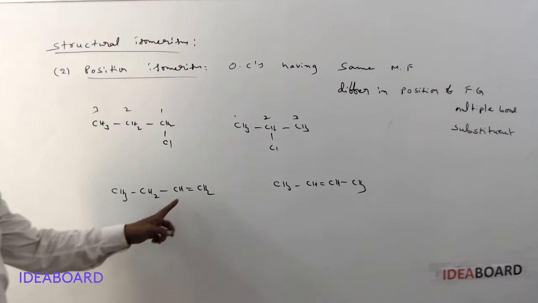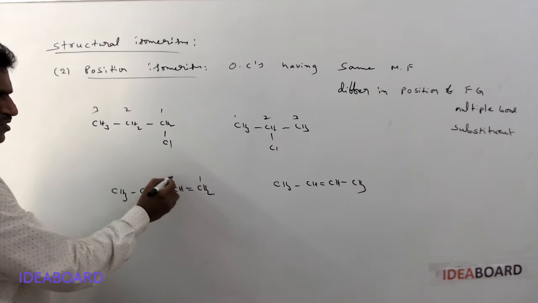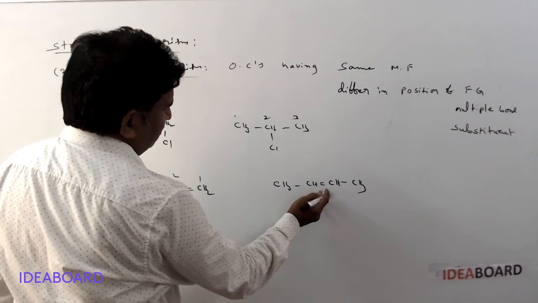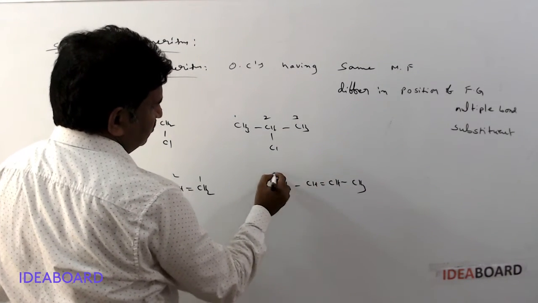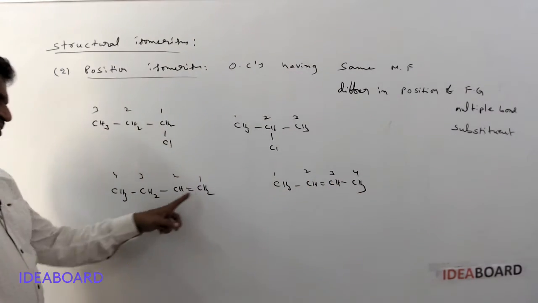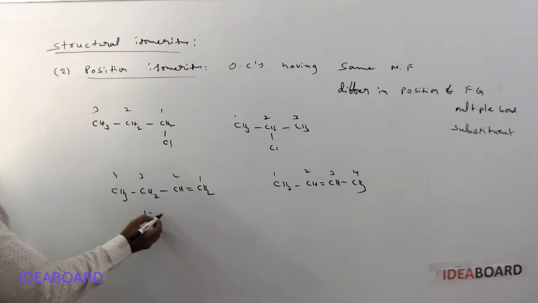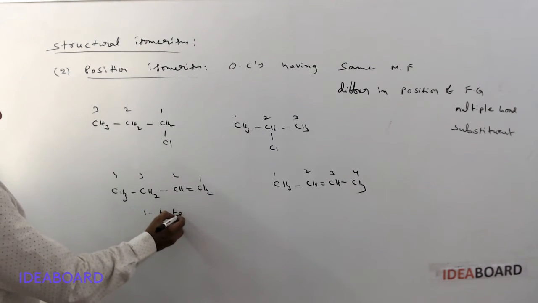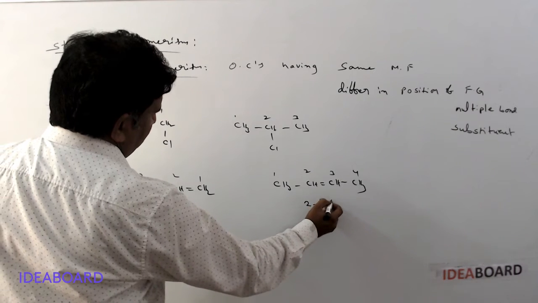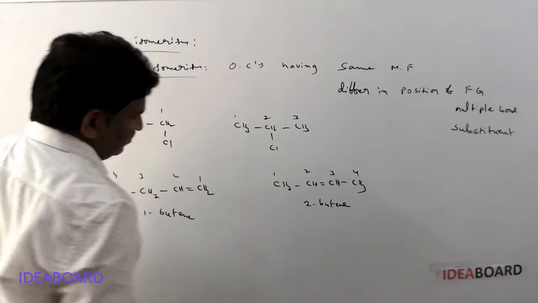Here the double bond is present on the first carbon. It is 1, 2, 3, 4. Here the double bond is present in the middle. So 1, 2, 3, 4. So this compound is known as 1-butene, but this compound is called 2-butene.